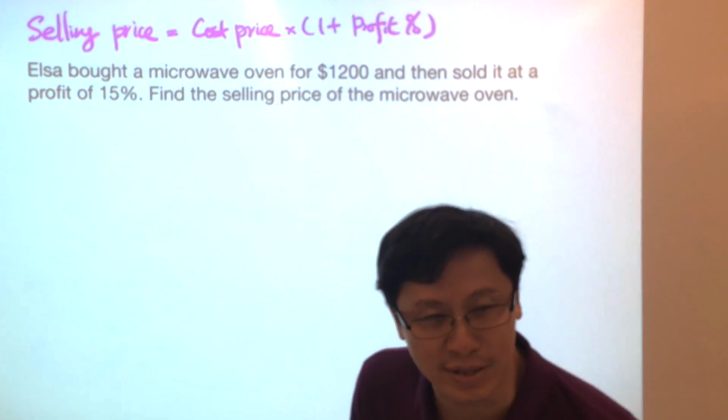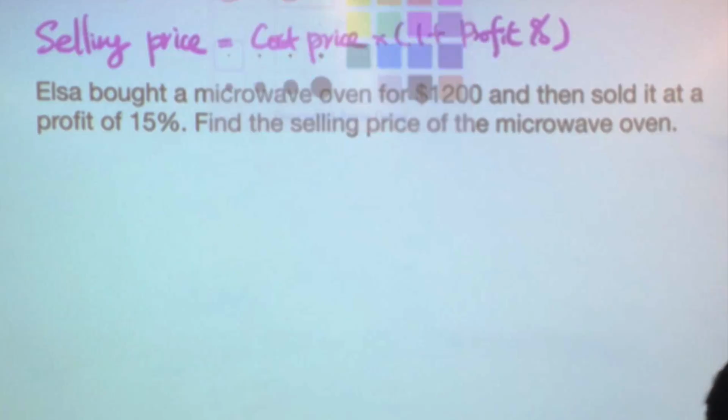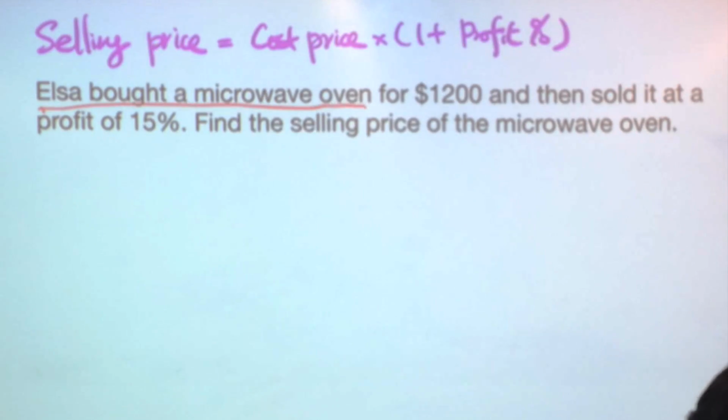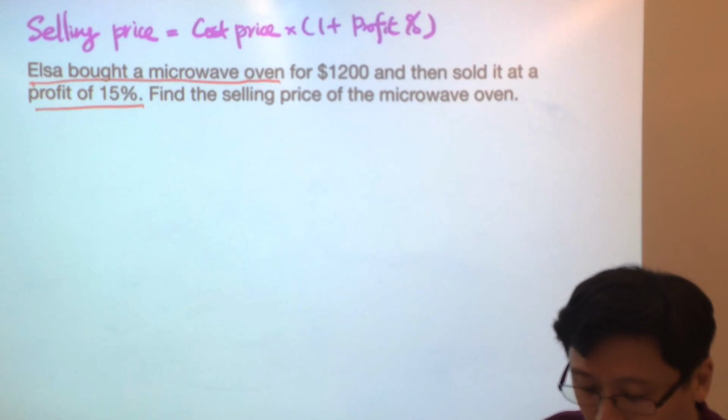So let's look at an example on cost price and selling price. Elsa bought a microwave oven for $1,200 and then sold it at a profit of 15%. Find the selling price of the microwave oven.